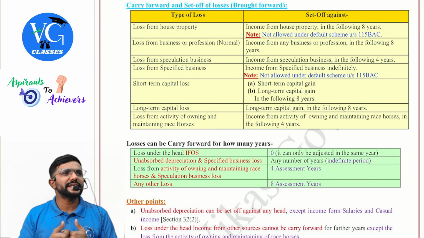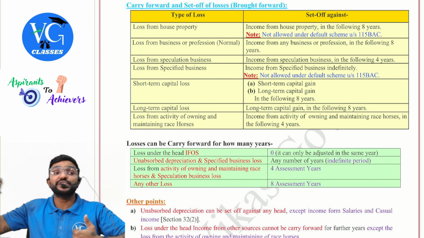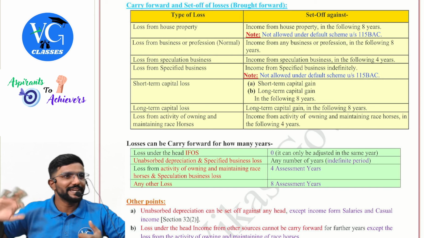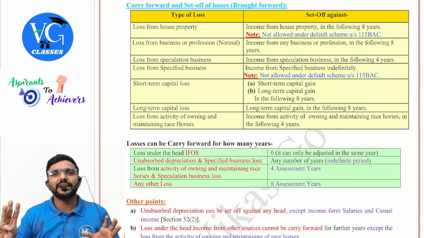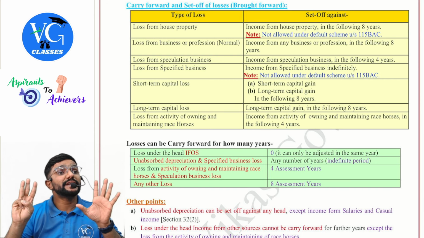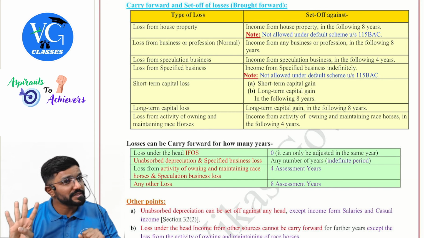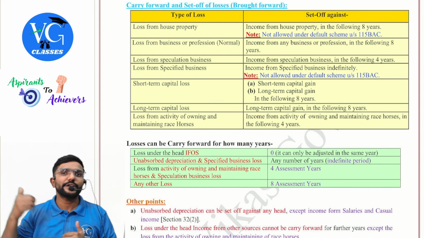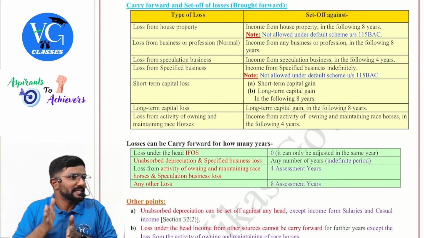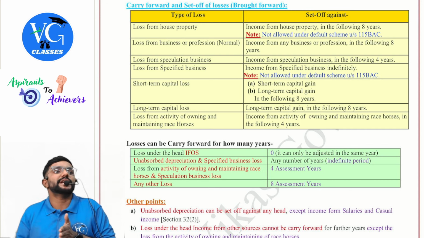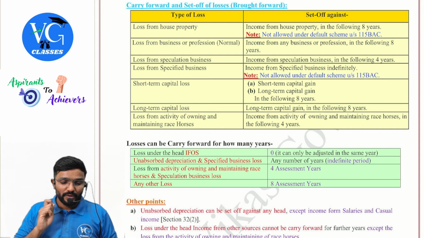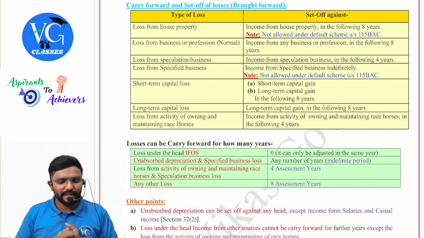So 4 years, 8 years will start from the year of loss or next year? Next year. The year of loss we will not count it. They clearly tell you can carry forward and set off in 8 subsequent years or 4 subsequent years. That means 8 or 4 will not include the year of loss. The count will start only from next year, guys. Okay. Salary, again, we cannot have a loss.